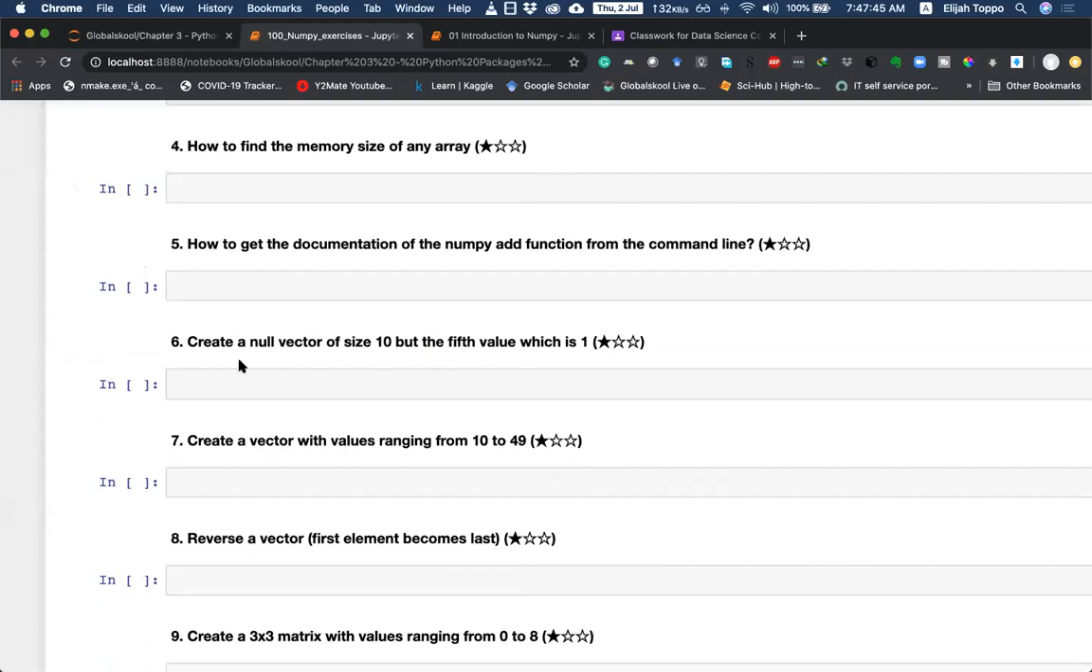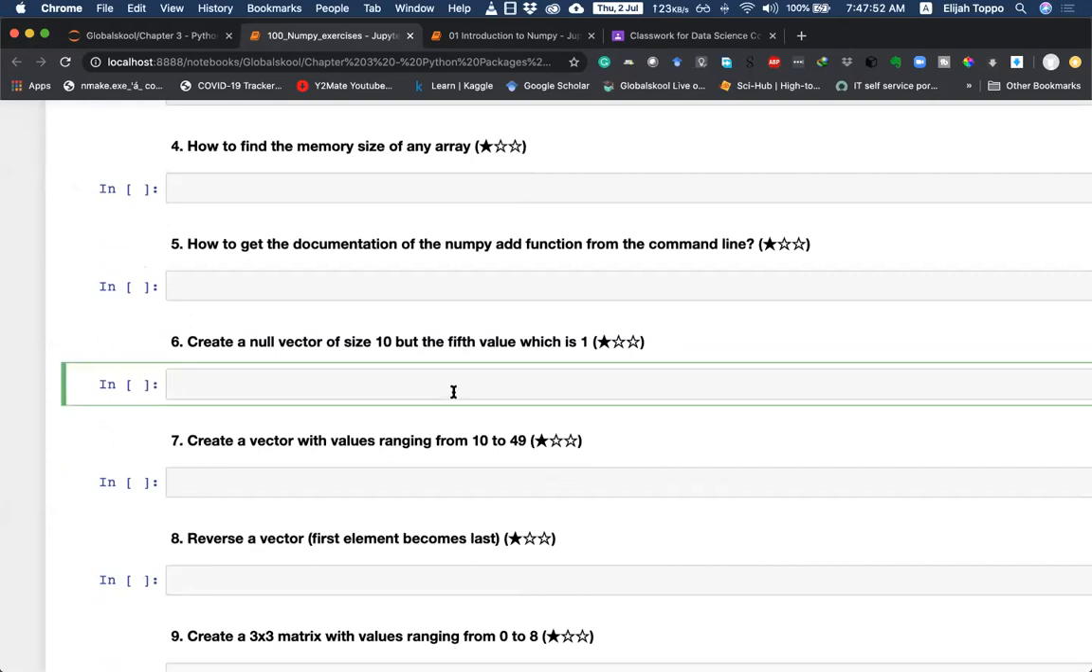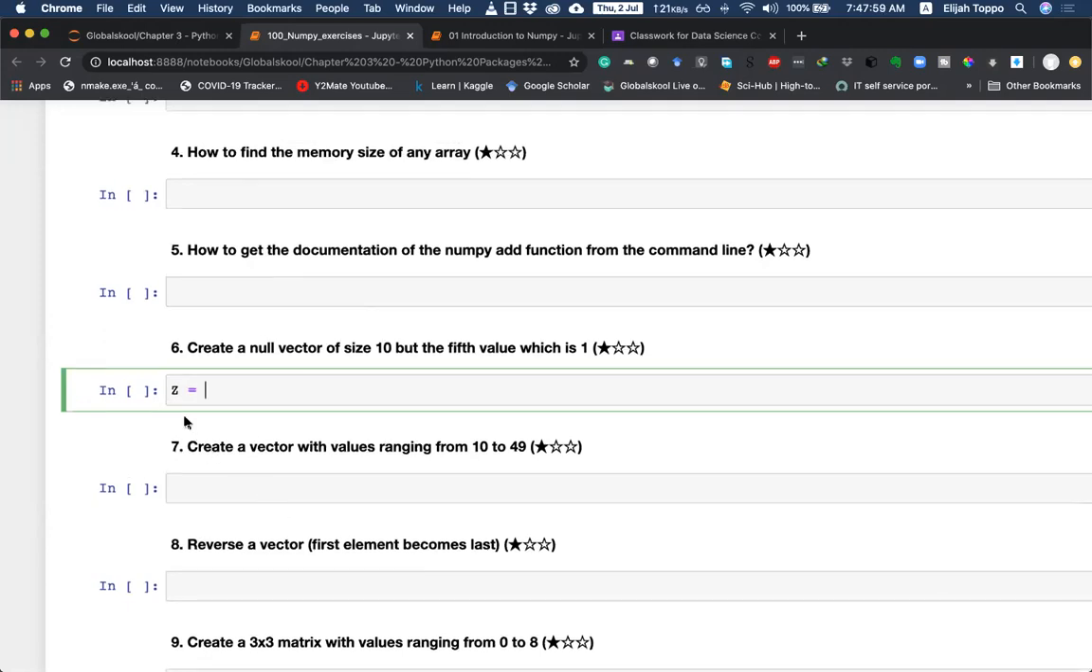So let's say we have a question: create a null vector of size 10, but the fifth value is 1. Okay, so what we can start with is, let's say we start with a matrix Z. Z is what they are using for all the answers. So let me start with Z.